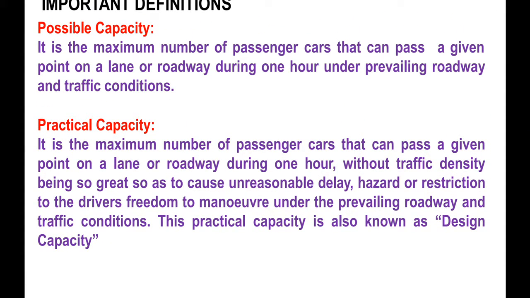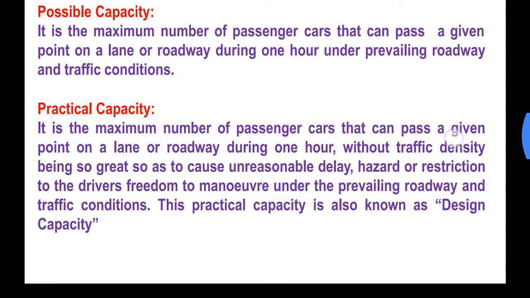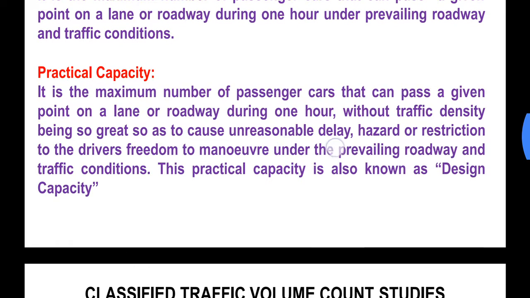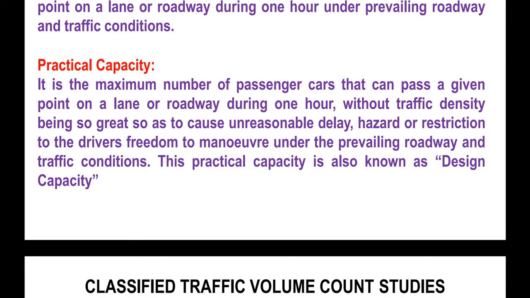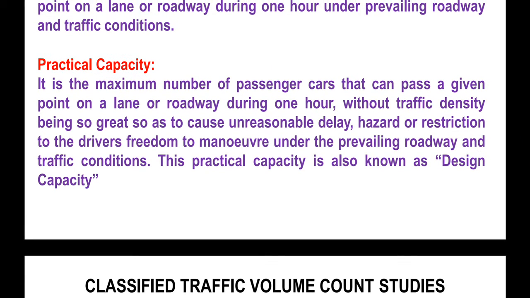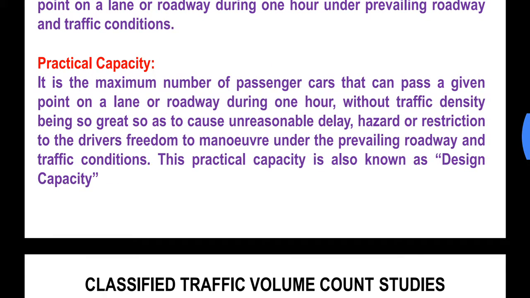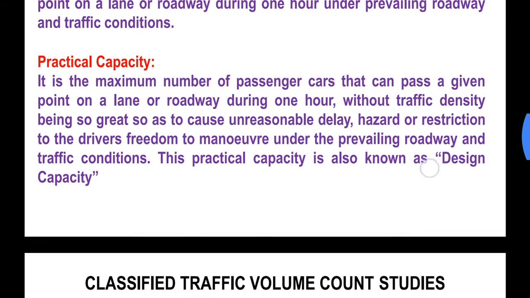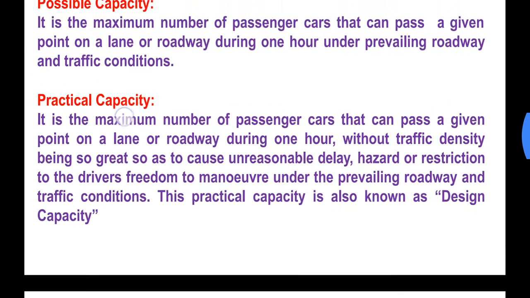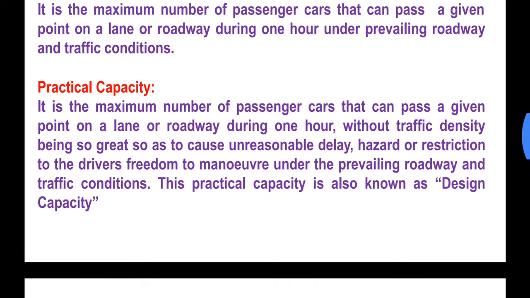It is the maximum number of passenger cars that can pass a given point on a lane or roadway during 1 hour without traffic density being so great so as to cause unreasonable delay, hazard, or restriction to the driver's freedom to maneuver under the prevailing roadway and traffic conditions. This practical capacity is also known as design capacity because this is what is most achievable. This is what we actually get on the roads.